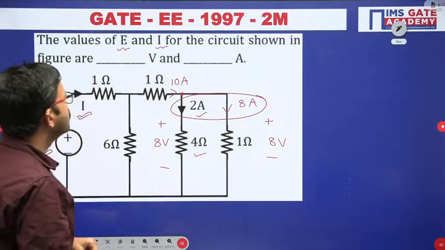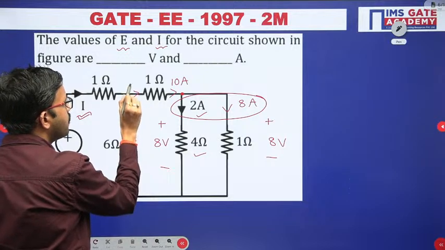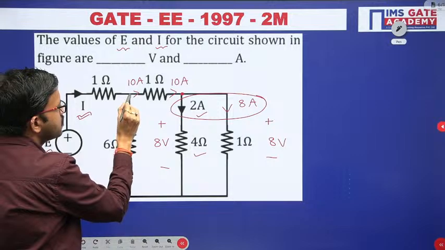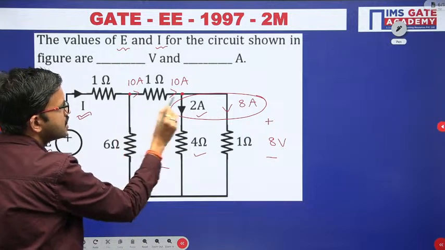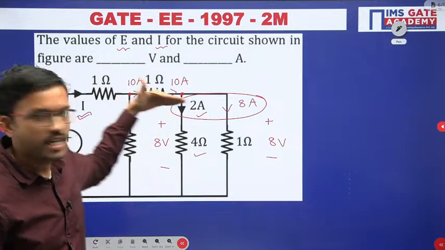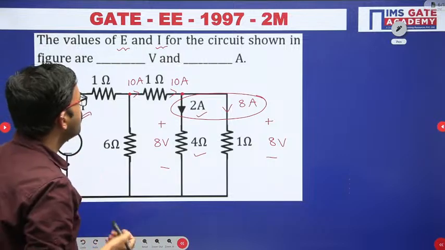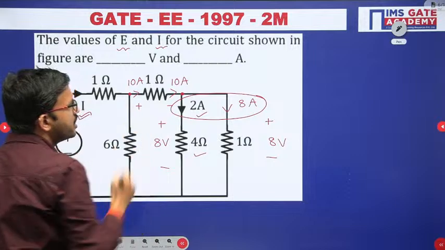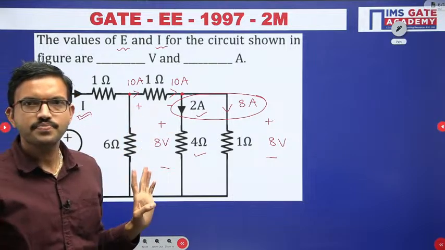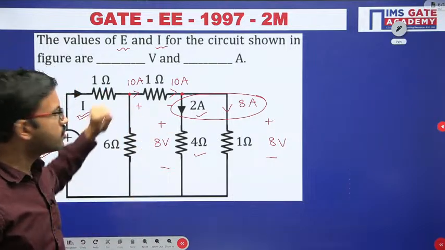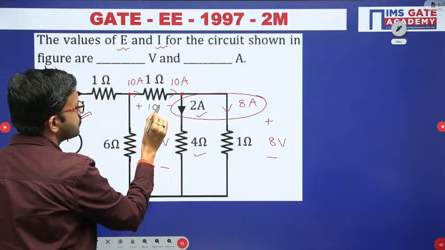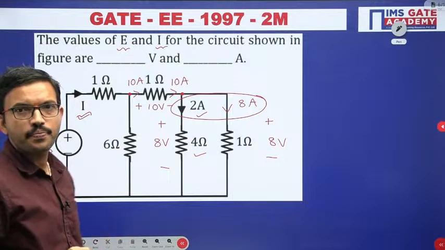Now I am representing this 10 ampere once again just for reference like this. From this node to this node, in this 1 ohm resistor, the current is flowing like this, 10 ampere. Since current is flowing like this, you get the voltage polarities plus and minus, right? You can use Ohm's law here, 10 into 1, that means you get 10 volts.